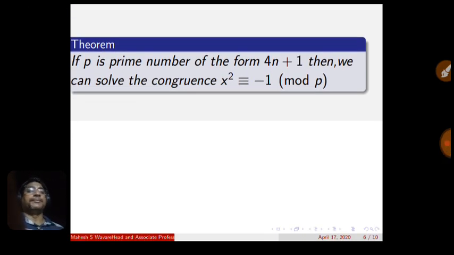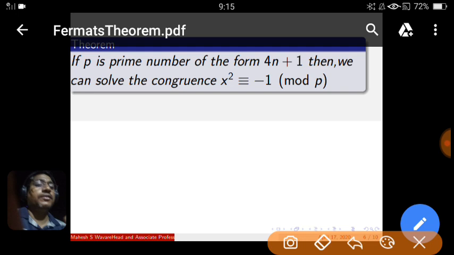See here, p is a prime number of the form 4n plus 1. Then we can solve this congruence. You know the congruence x square is congruent to minus 1 modulo p, means p divides x square plus 1. That means x square plus 1 has the pattern of some constant times p. Constant means the quotient factor.